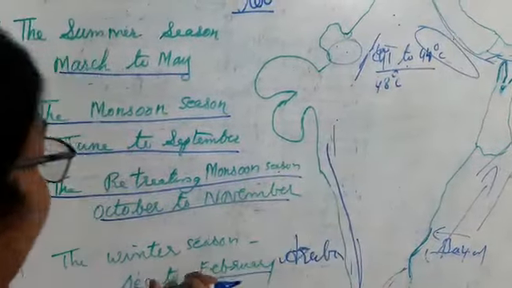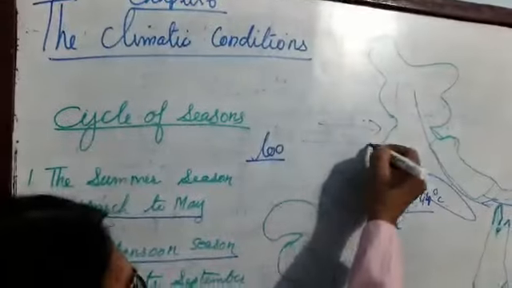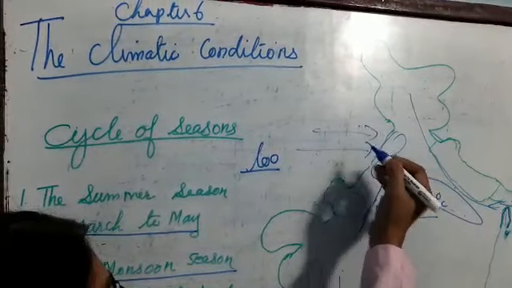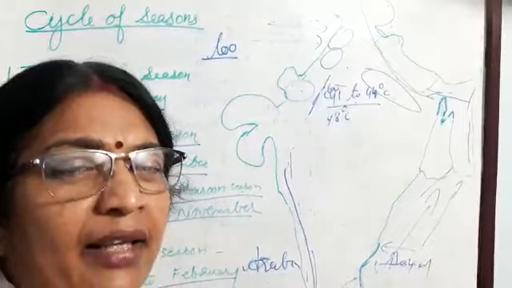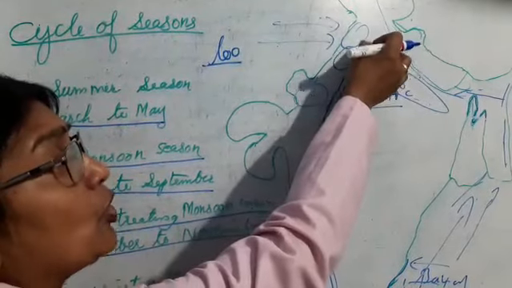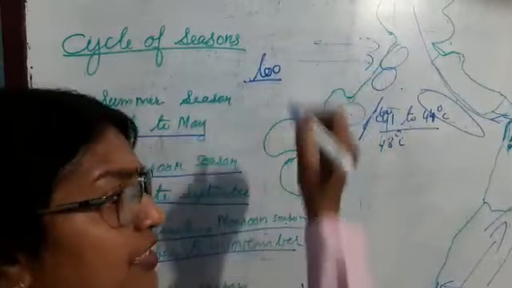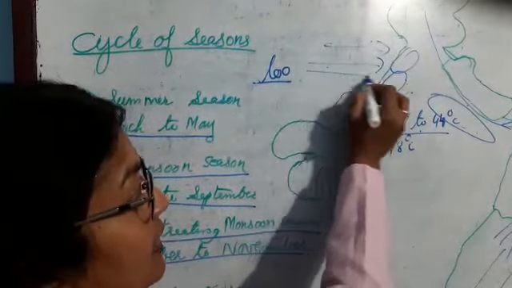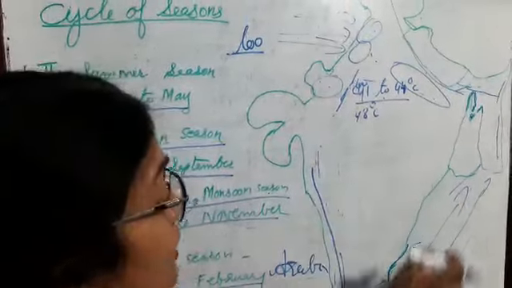So in this winter season, there are two places that get winter rainfall. The first one is here in the northwestern part, Punjab and Haryana, due to the western disturbance. I explained that the western disturbance is a type of cyclone originating in the Mediterranean Sea, passing through Iran, Iraq, Afghanistan and Pakistan, entering India's northwest part, and it will cause rainfall in Punjab, Haryana and Himachal Pradesh. It is beneficial to wheat cultivation. The second one is these coastal areas, which also get winter rainfall.